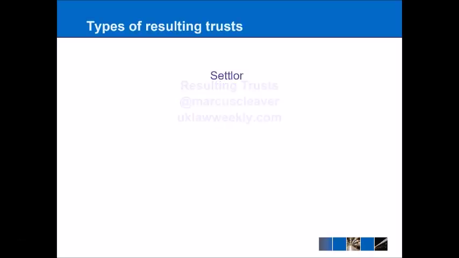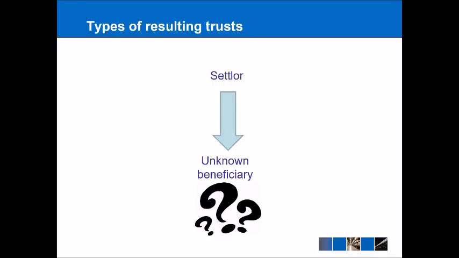In the first instance, we have a settlor who is trying to create a trust, but the problem is that there are unknown beneficiaries of the equitable interest. And the problem with this is that English law hates the idea of property existing without an owner. And so how does the law of resulting trusts help to solve this? Well, the property essentially just results back to the settlor, and that is the way that that situation is solved.